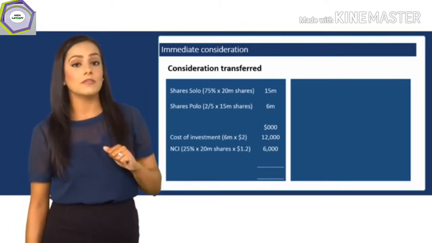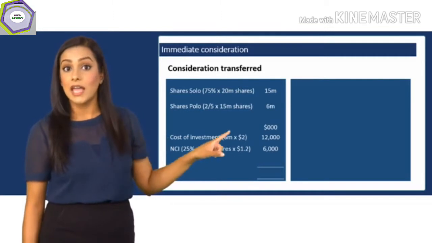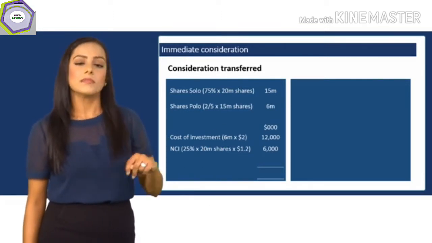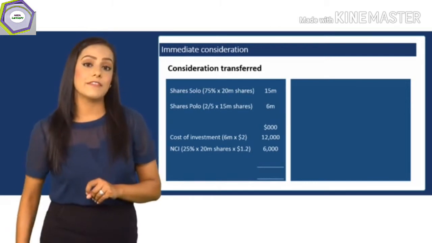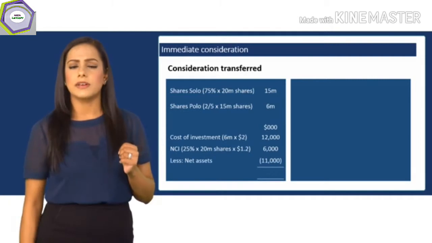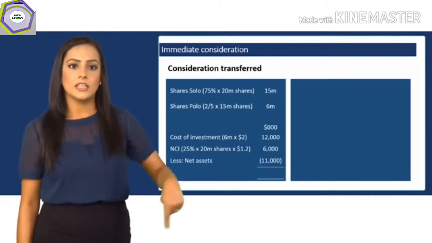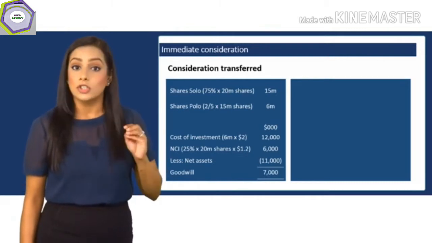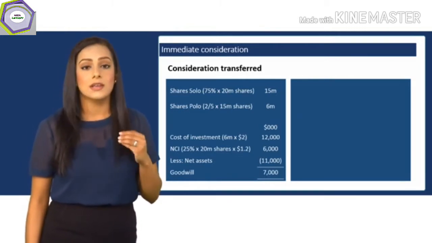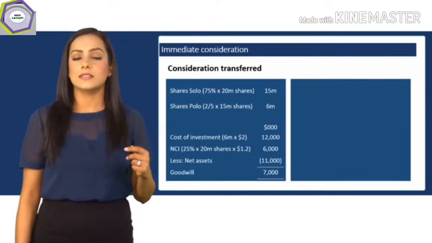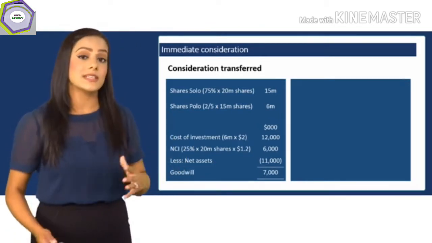The market value of the subsidiary shares in the previous slide was $1.20. So that was 6,000. And then we take away the fair value of the subsidiary's net assets at acquisition, which was given to us as 11 million. So if you add down this column, the goodwill at acquisition to be shown on the face of the balance sheet is 7,000.